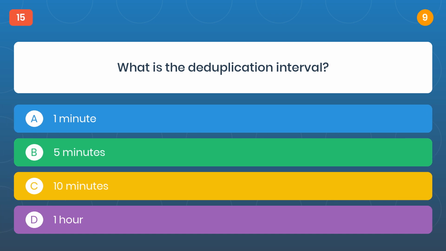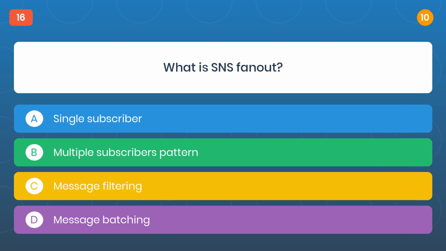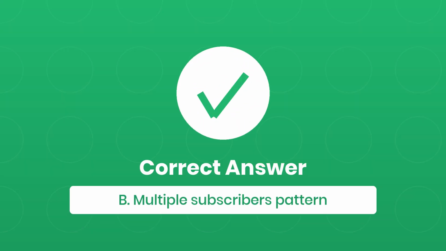Question 15. What is the deduplication interval? The correct answer is B. 5 minutes. Question 16. What is SNS fanout? The correct answer is B. Multiple subscribers pattern.